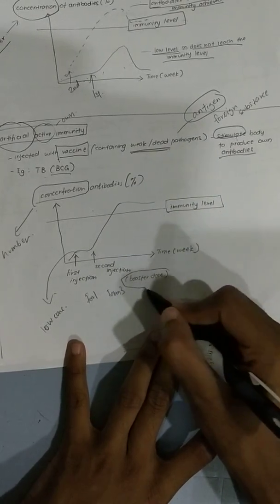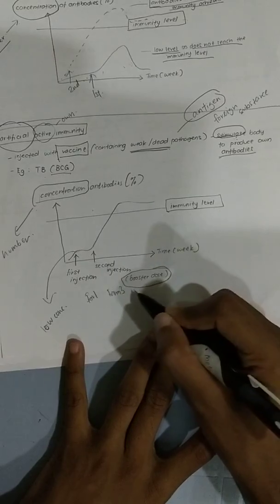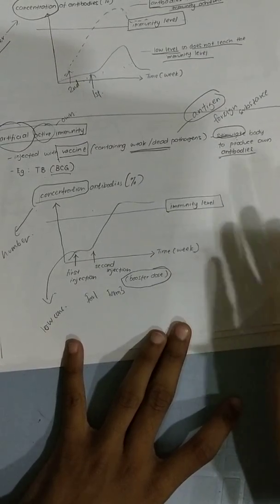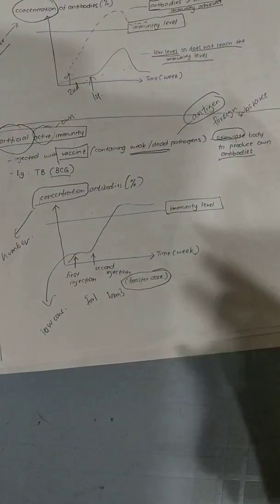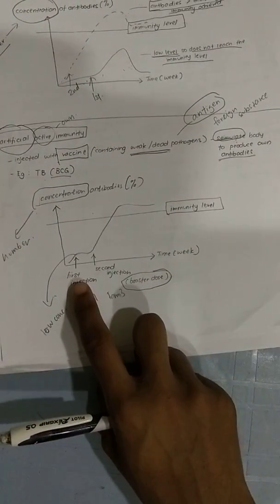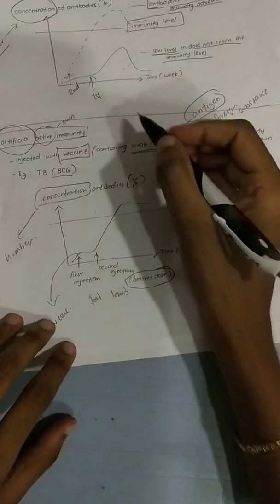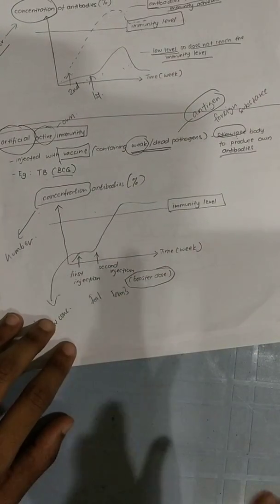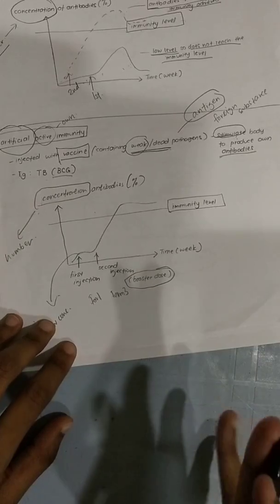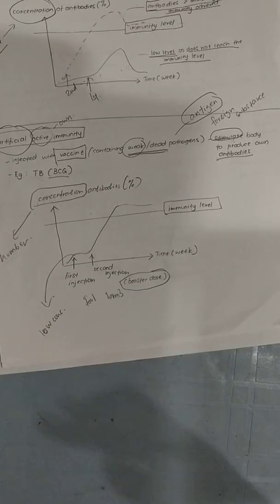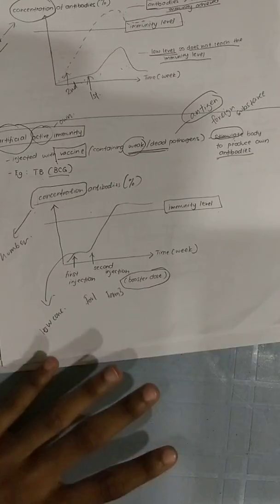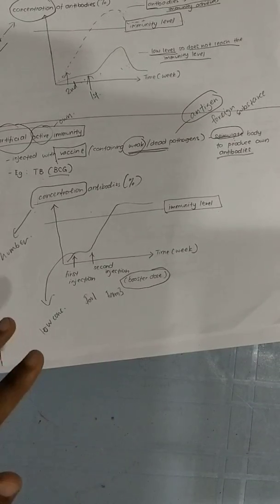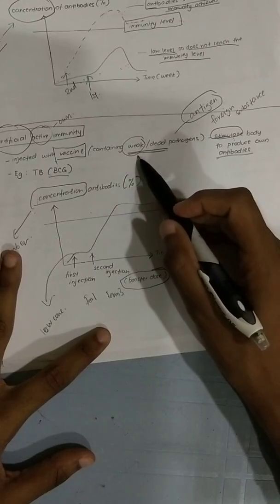Can you see this word? Booster dose. That means they want to increase the amount of antibodies, because they know the first time I put is not enough, because I only put a weak pathogen. I don't want to put a strong one, because if I put a strong one, there's not enough antibody. You will fall sick and there's a chance you may end up in hospital. You may end up in a bad situation. That's why I'm just trying to put weak ones.